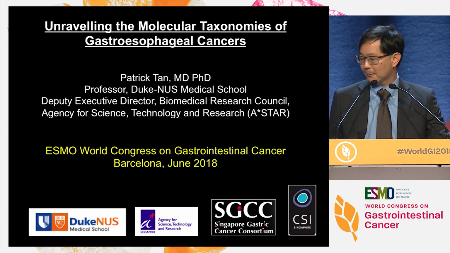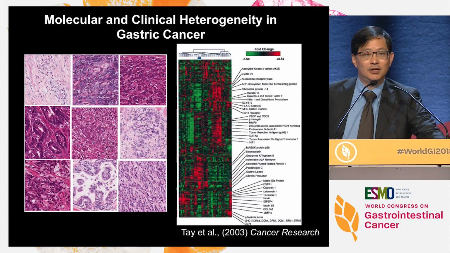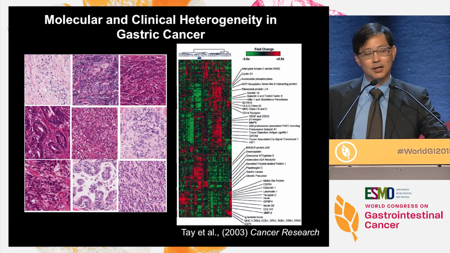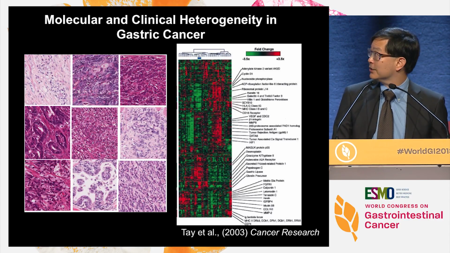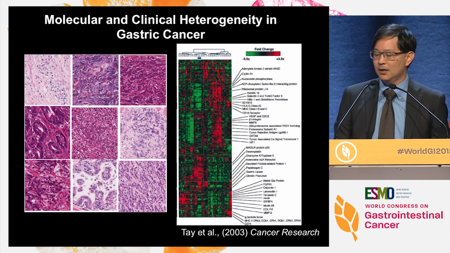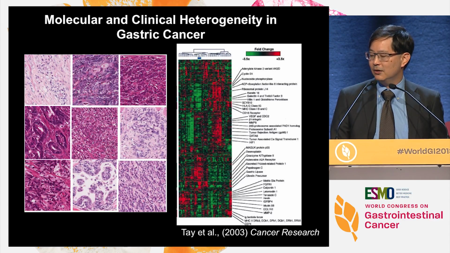So let's start. Let's go back to the turn of the century, and what we suspected at that time was that gastric cancer was a heterogeneous disease. Does the pointer work? This was reflected on the histology side, where every different individual with gastric cancer looks very different in terms of their architecture, their cancer cells, their stromal cells, their blood vessels.